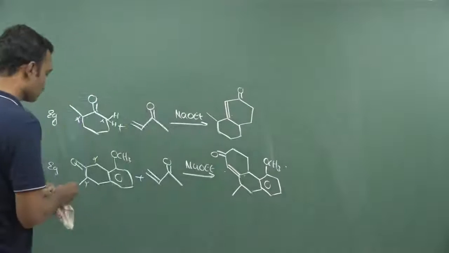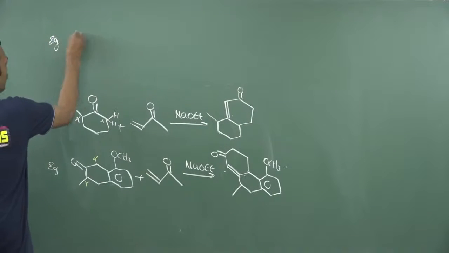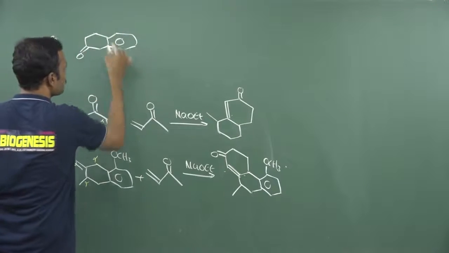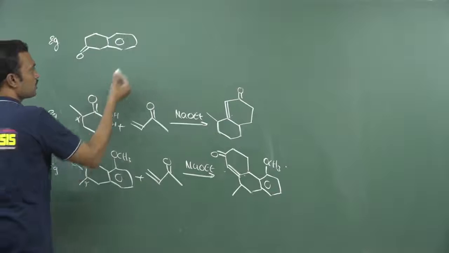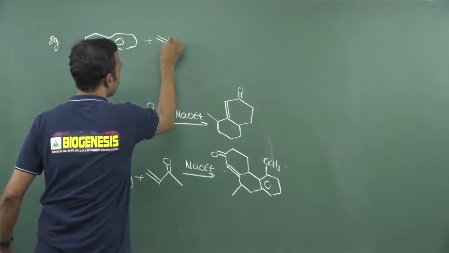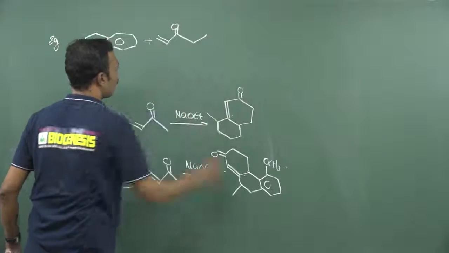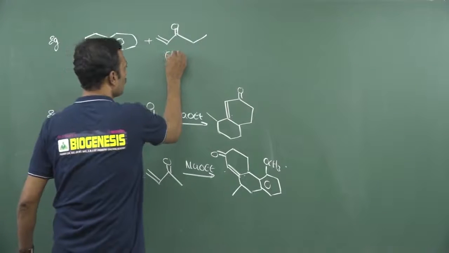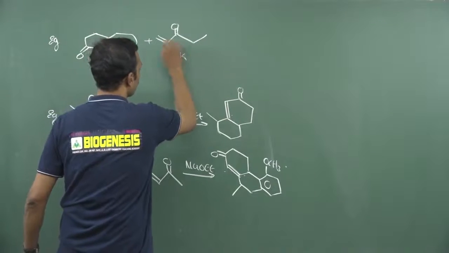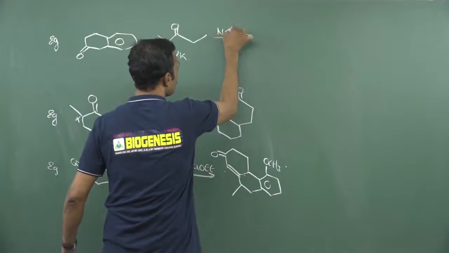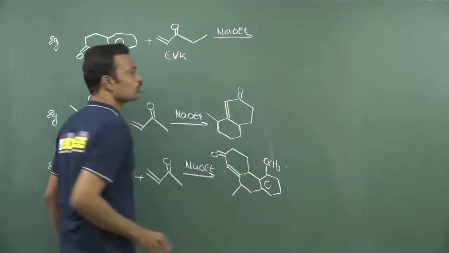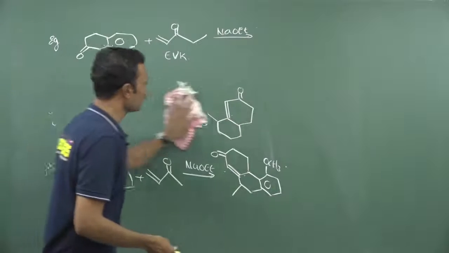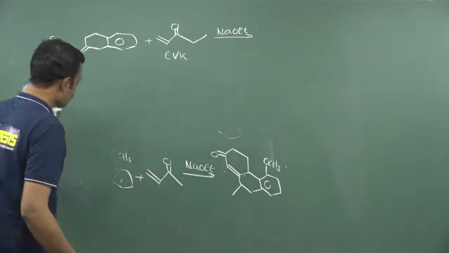Okay, and one more example. See, I am taking a carbonyl group here and see this aromatic ring has been taken. Now here I am not taking methyl vinyl ketone, I am taking ethyl vinyl ketone. Okay, so this is called ethyl vinyl ketone. So what will be the resultant product? They will give like this only. So you need to identify it is a Michael addition followed by aldol condensation and dehydration. That is called the Robinson annulation reaction.